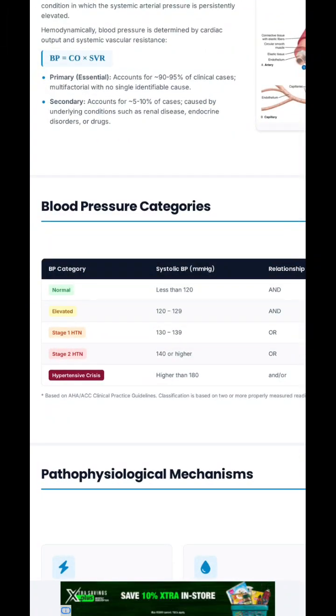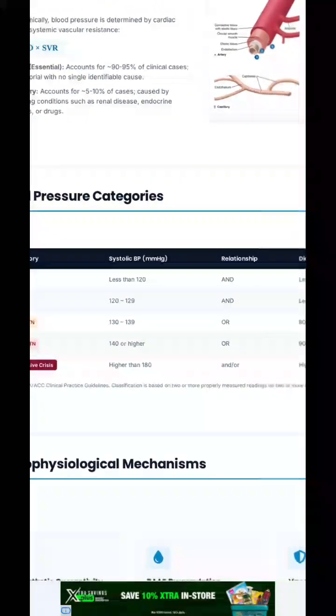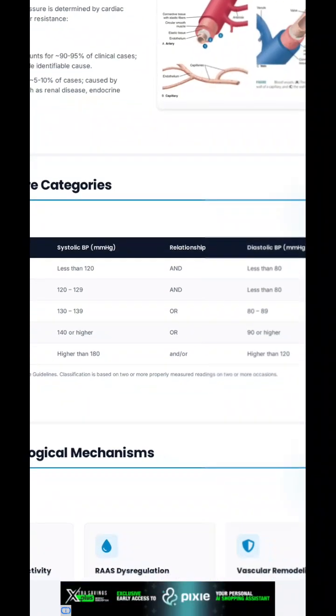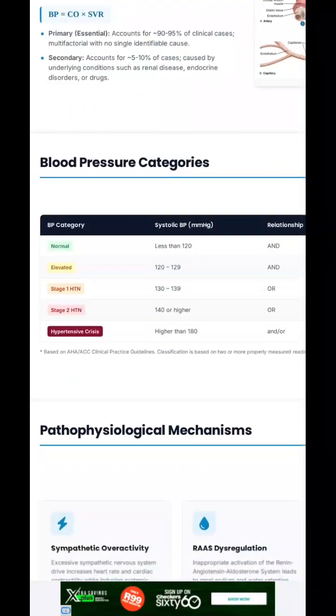And when we say blood pressure is elevated, the systolic is 120 up to 129, and the diastolic blood pressure is less than 80. When we say stage 1 hypertension, the systolic blood pressure is 130 up to 139, and the diastolic blood pressure is 80 up to 89.